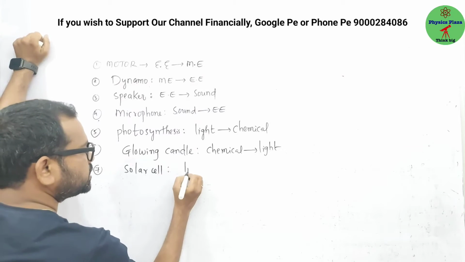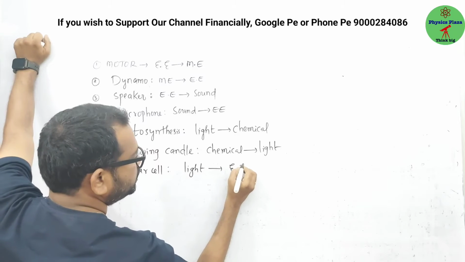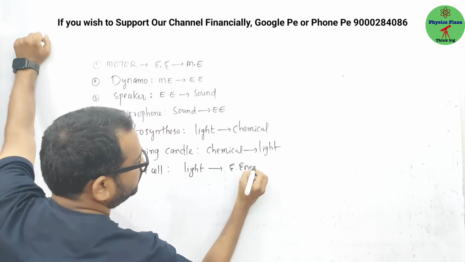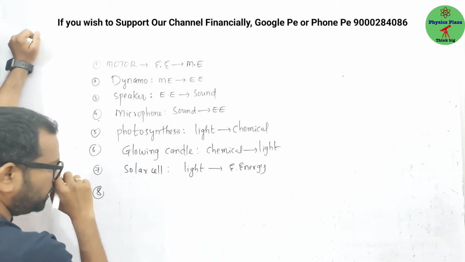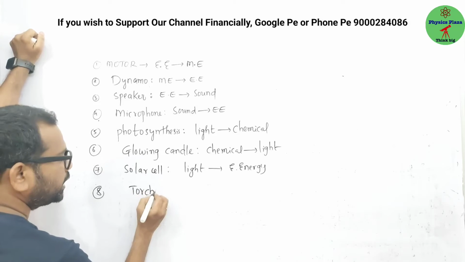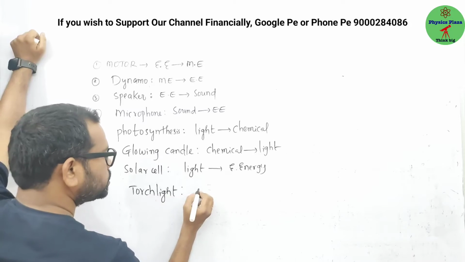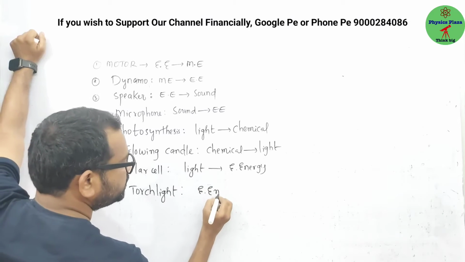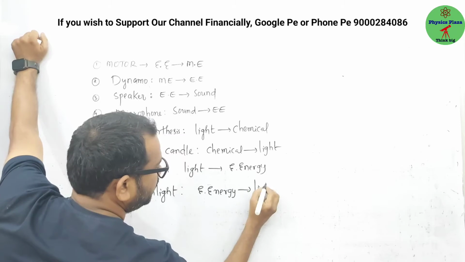In a solar cell, sunlight, light energy, is converted into electrical energy. Whereas when a torchlight is in on mode, I am telling, on mode, so electrical energy gets converted into light energy.